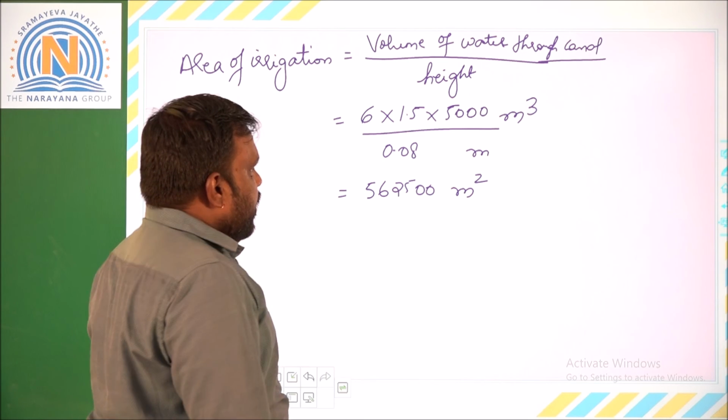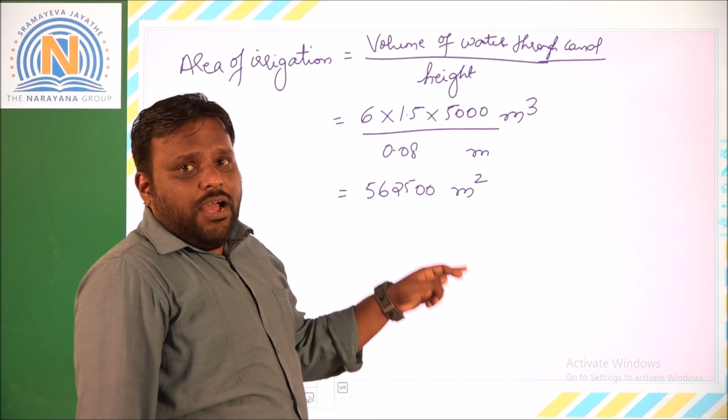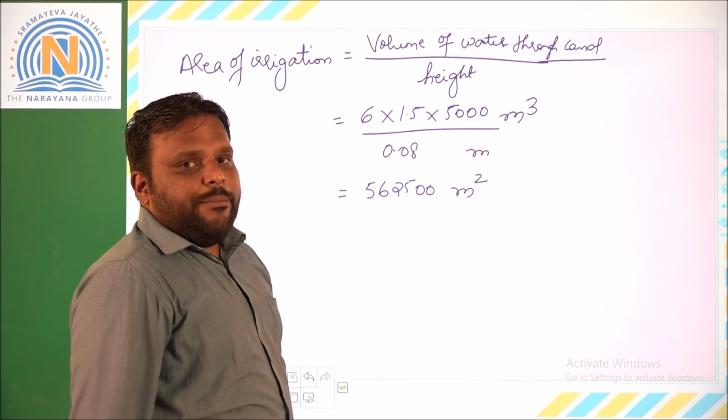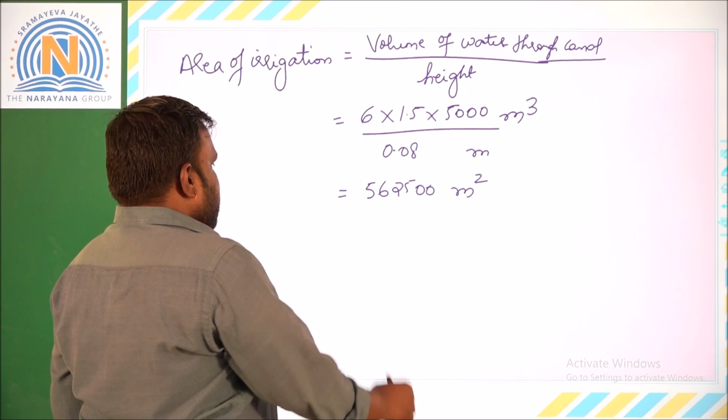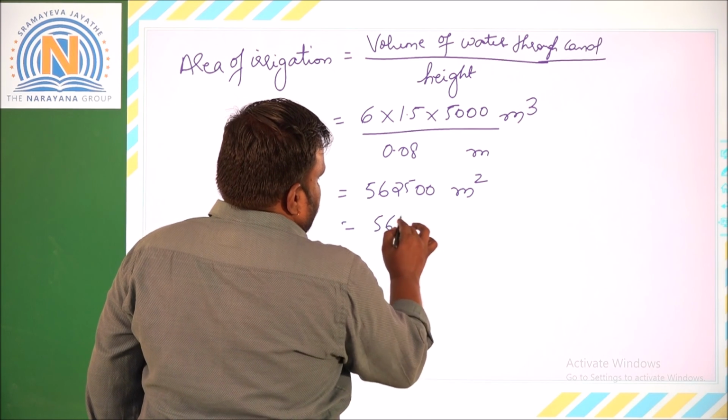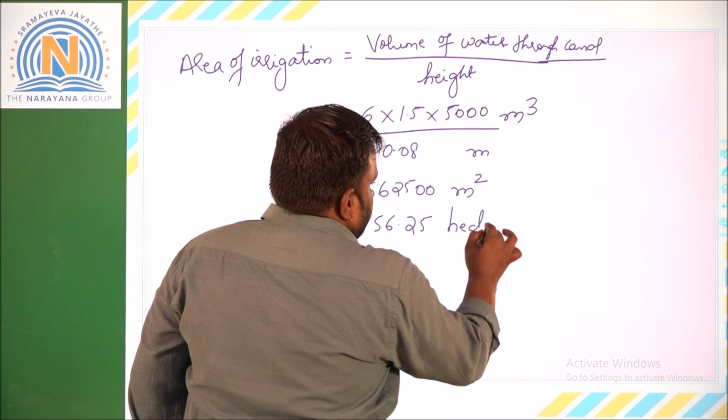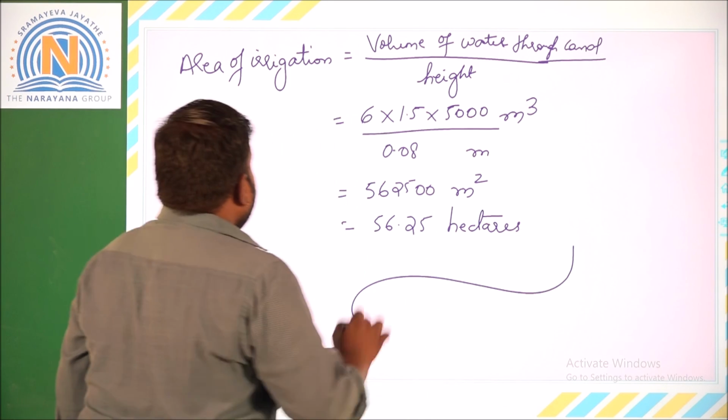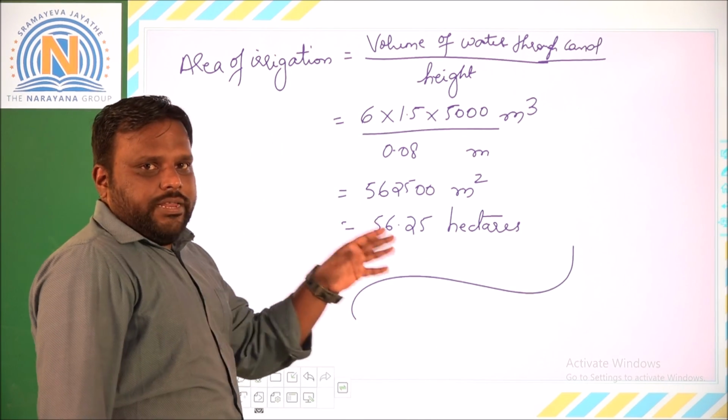This is the area irrigated, we got it in square meters. Since we have to convert to hectares, this is nothing but 56.25 hectares. So this is the complete area of irrigation.